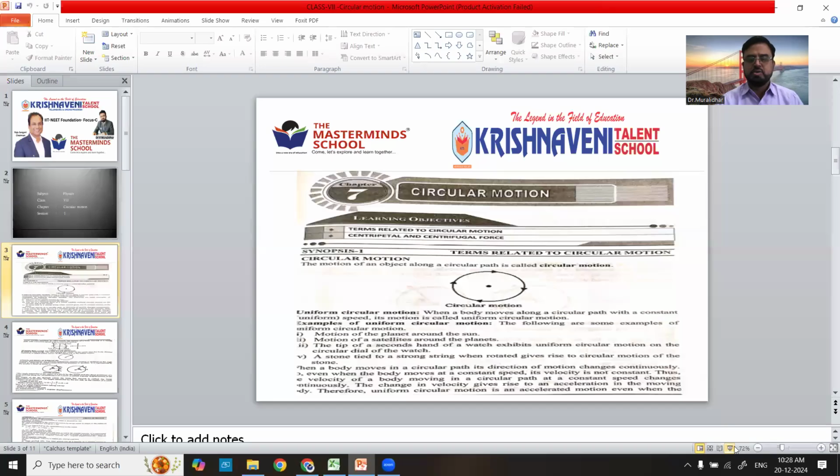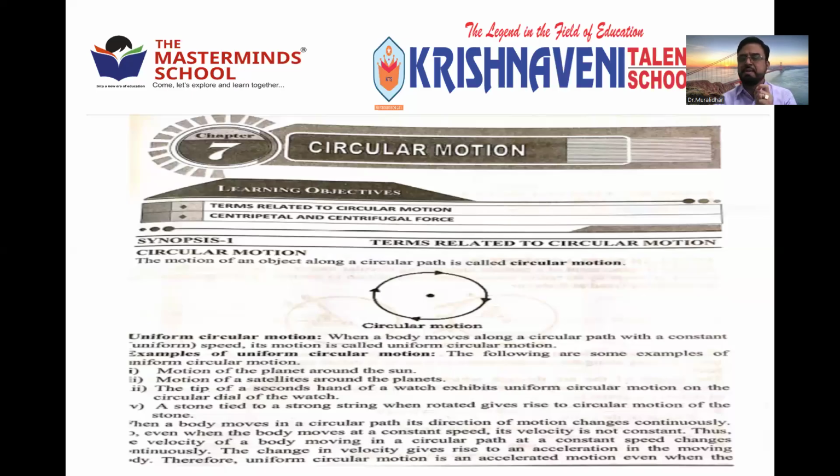So before that, the first video clearly explains what circular motion is, with the simple example of rotating a bucket full of water. When you hold the bucket of water and keep rotating it with your hand, not a single drop of water will fall down, because of the various forces acting on it. Similarly, when a person moves around the globe on a bike, when he reaches the topmost point his head is down, but still he won't fall down because of some force acting on him. That we'll discuss.